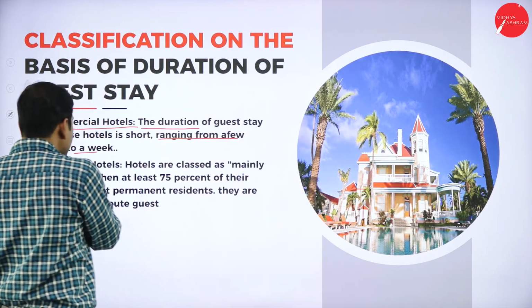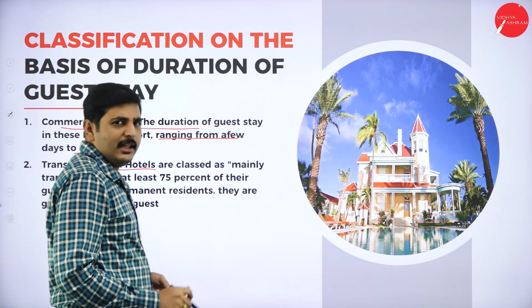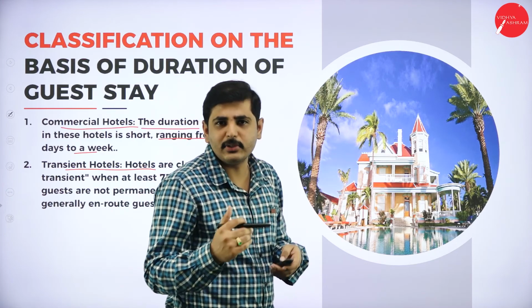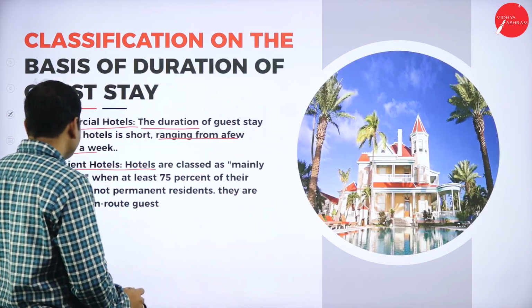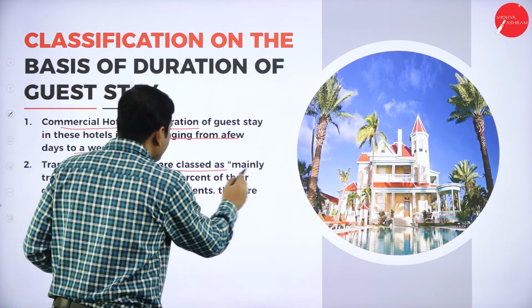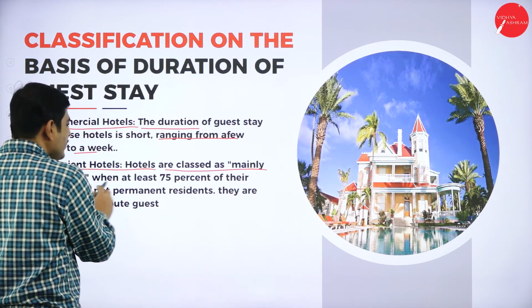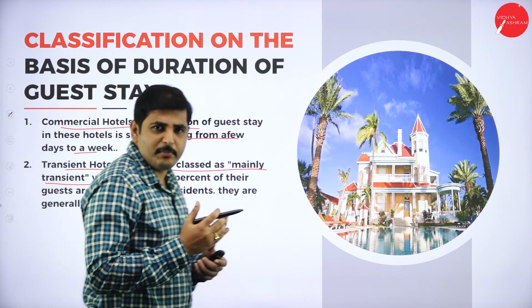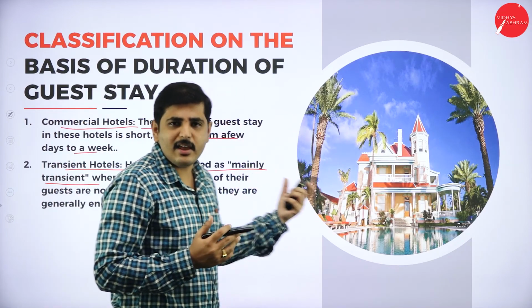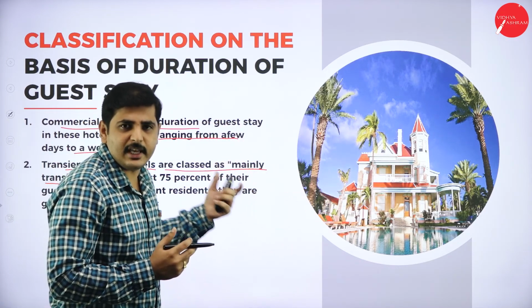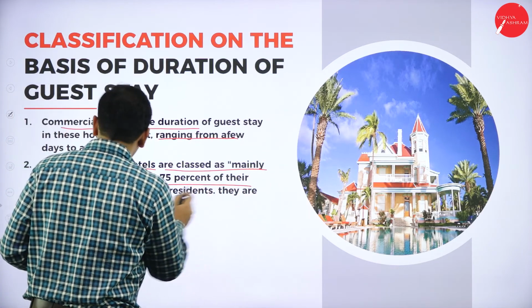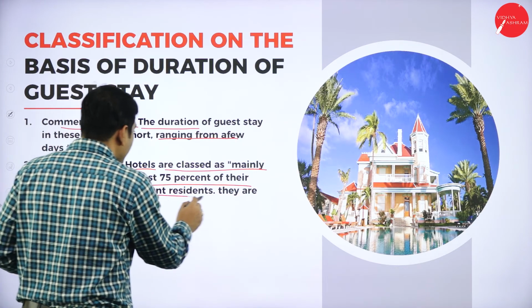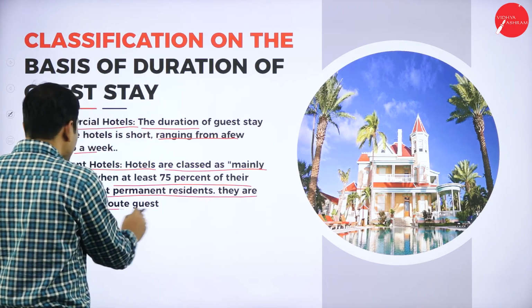Next one, the transient hotels. These are mainly medium class hotels, already explained. Usually these hotels are classified as transient, for travelers going from one place to another place. Usually they will stay in this type of hotel. When at least 75% of their guests are not permanent residents, they are generally en route guests.